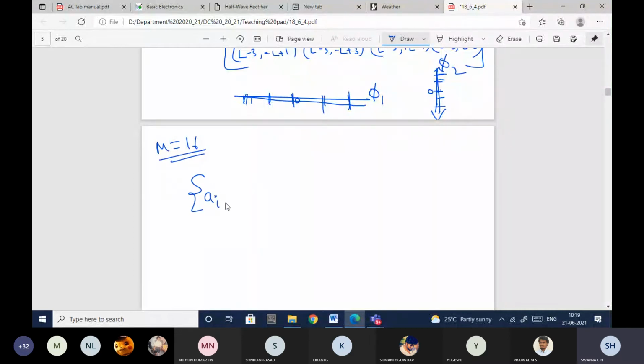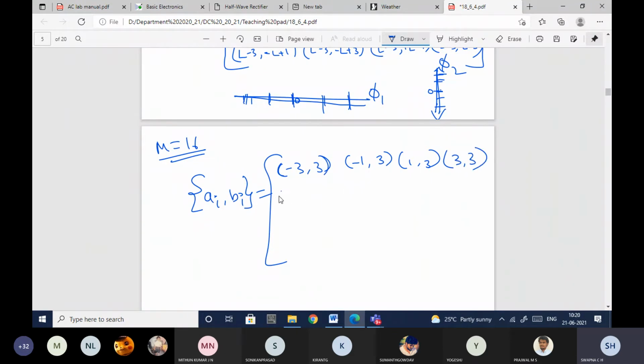So you'll have AI comma BI, and when I substitute M equal to 16, I'll have minus 3 comma 3, minus 1 comma 3, 1 comma 3. Maybe these terms would have got interchanged, but otherwise this is what you'll get. You people can check and let me know.